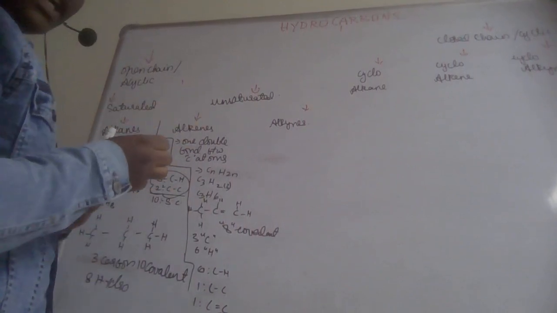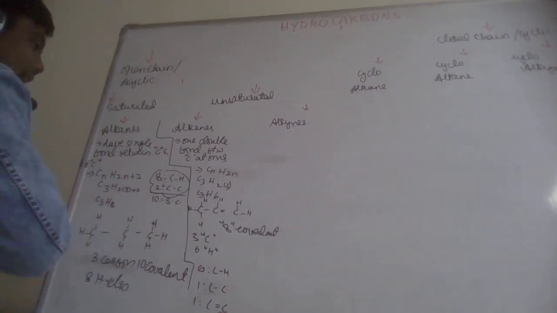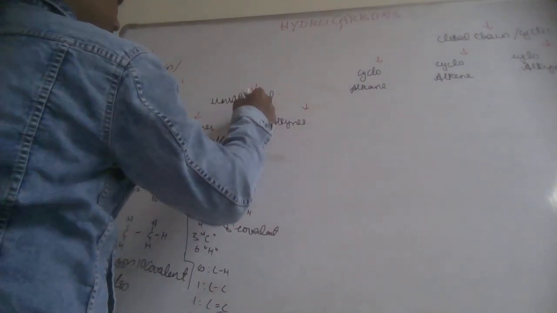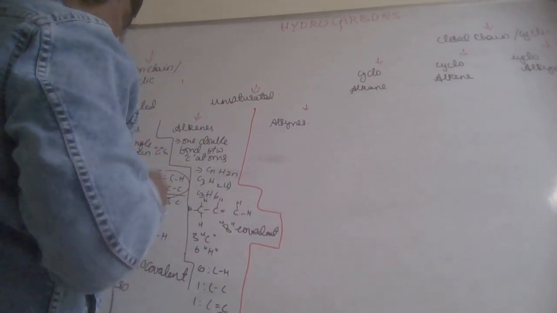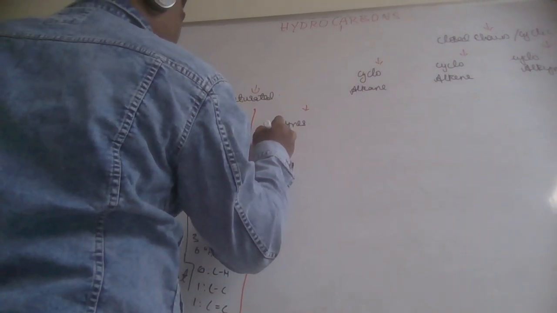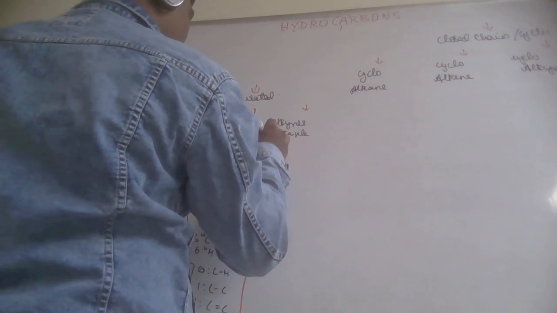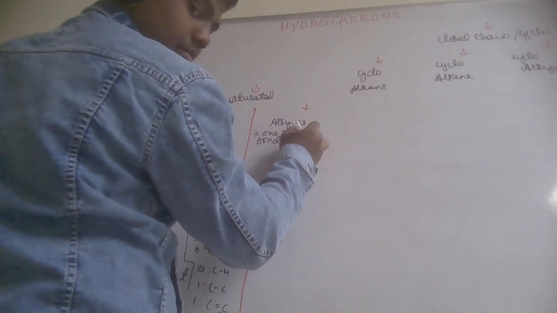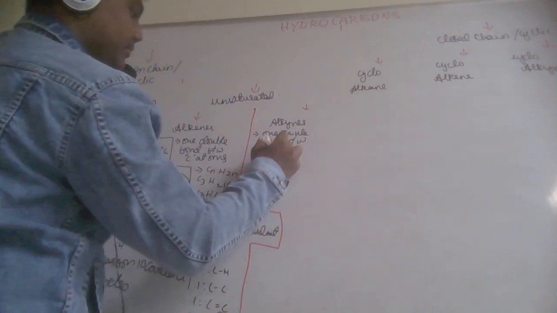This is about alkenes. Now let us study about alkynes. Coming to alkynes, this will be having one triple bond between carbon atoms.